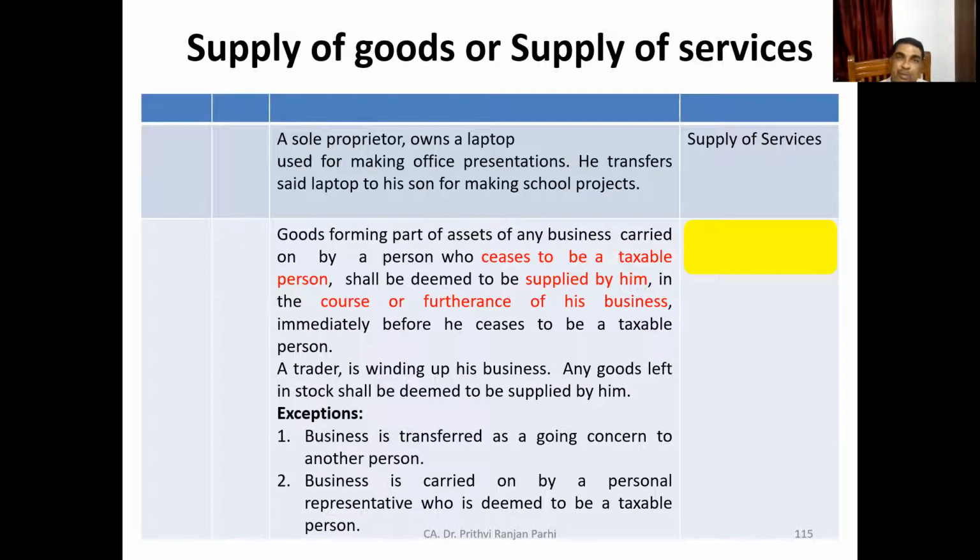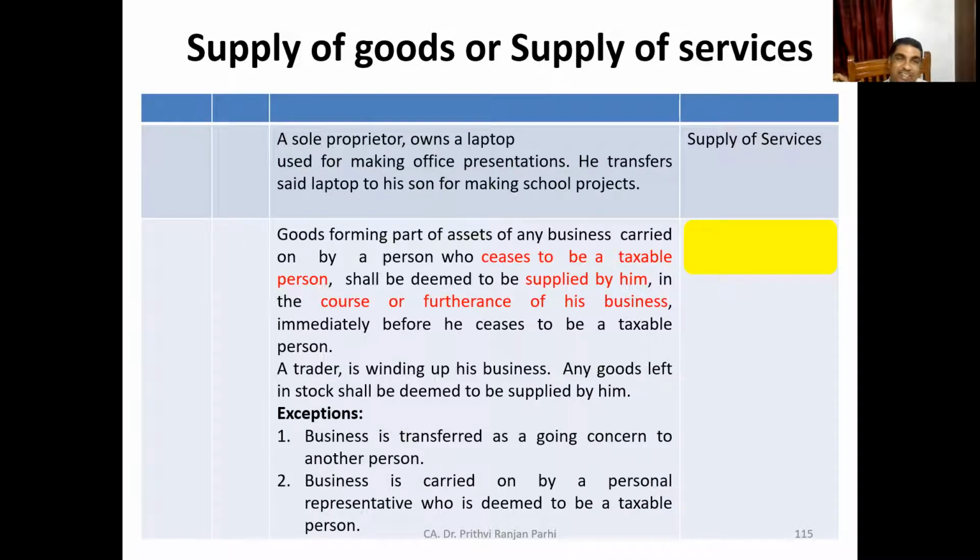Okay, so goods forming a part of assets of the business carried out by a person who ceases to be a taxable person shall be deemed to be supplied by him in the course of furtherance of business immediately before he ceases to be a taxable person. This concept we have also discussed earlier. When he ceases to be a taxable person, whatever business goods, business assets were with him, it will be deemed that he has supplied them in the course of furtherance of business.